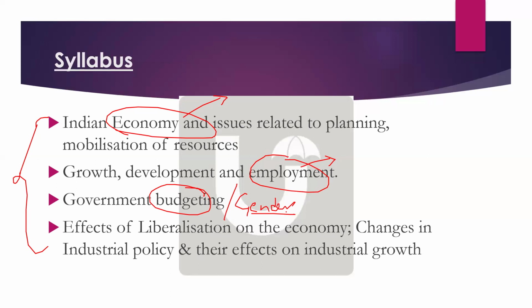Again, this year we are expecting one question from the liberalization topic. Every year, more or less, they try to ask about liberalization and industrial growth. What question will come this year? We will focus on that and I'll discuss it in the coming slides, based on current affairs and what is happening in the economic survey. More or less, we can try to guess the question from these topics.